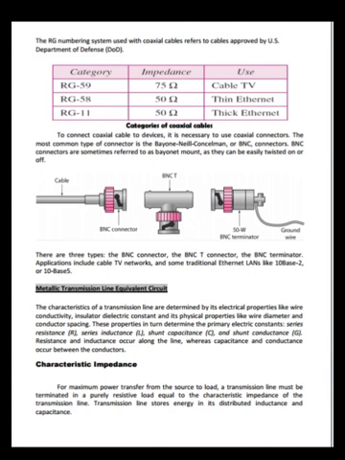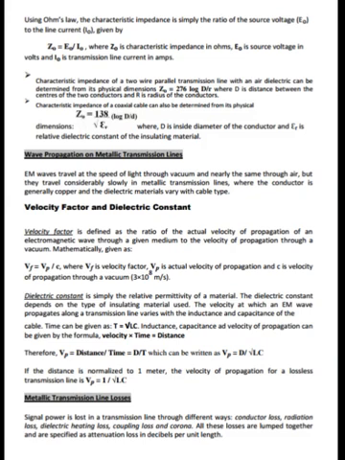Characteristic impedance. For maximum power transfer from the source to the load, a transmission line must be terminated in a purely resistive load equal to the characteristic impedance of the transmission line. The transmission line stores energy in its distributed inductance and capacitance. Using Ohm's law, the characteristic impedance is simply the ratio of the source voltage E0 to the line current I0, given by Z0 = E0 / I0, where Z0 is the characteristic impedance in ohms, E0 is the source voltage in volts, and I0 is the transmission line current in amps.